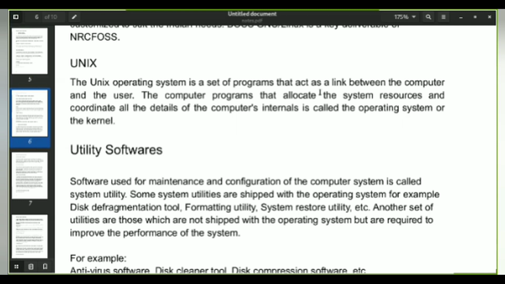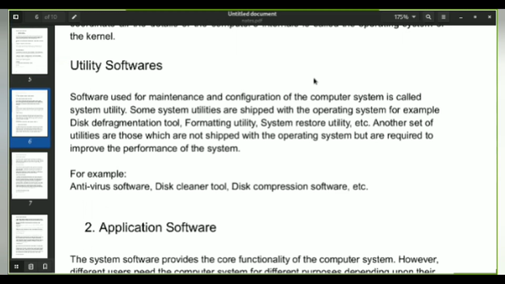They are shipped with the operating system. For example, whenever you are installing a new operating system, there are some tools which come with it, and these tools are the utility software. It can be a restore utility, a disk defragmentation tool, or a formatting utility. The formatting utility and the disk defragmentation tools are used to manage your disk space or to improve the performance of the system.